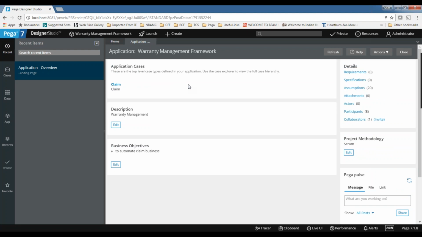First we will see, in the discussions, the DCO discussion, director capture objective discussions, will subject matter experts be there? Definitely in that meeting we need subject matter experts, because this is a business related meeting, so that they can give input. In the warranty management application, we are saying we need to build a claim process.